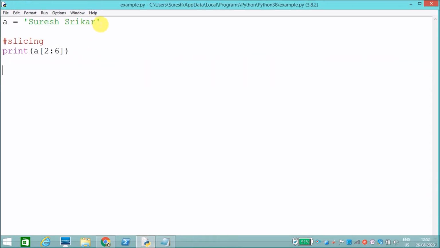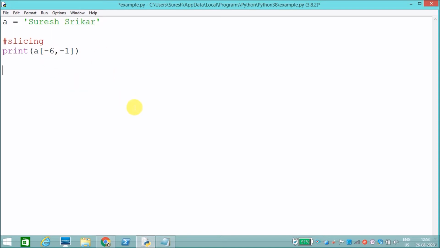We can also use negative indexing. R is -1, A is -2, K is -3, I is -4. From the backside it is negative indexing. How can we find that? For example, I will say -6 comma -1. You should always give it like this. You can't give -1 at the beginning and -6 at the end. It will result in an error. You can't print in reverse order. You should always print in the same order in which the string appears.